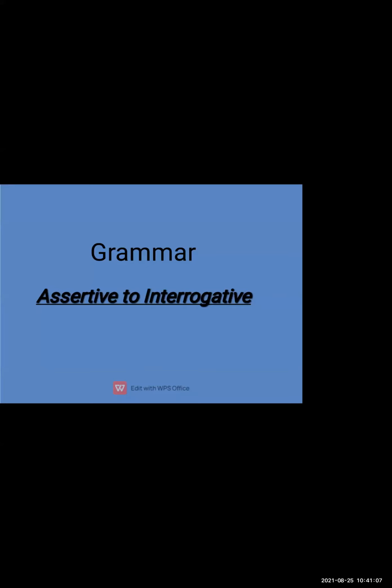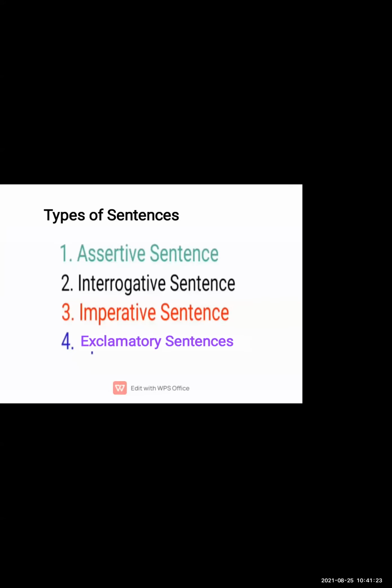So students, what we will see in today's topic is, first of all, the types of sentences, how to identify a sentence, and then how to convert the sentence. There are four types of sentences. First is the assertive sentence, then the interrogative sentence, the imperative sentence, and the exclamatory sentence.